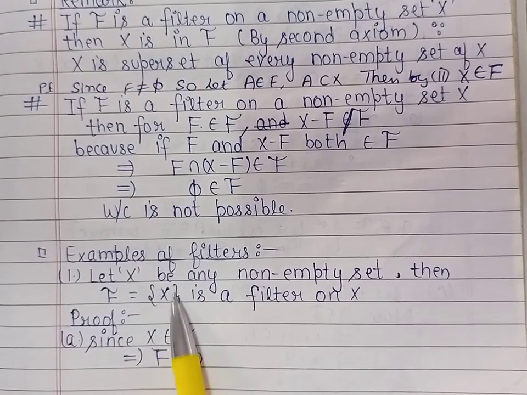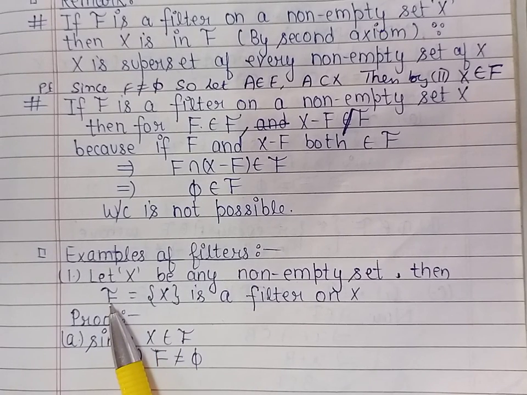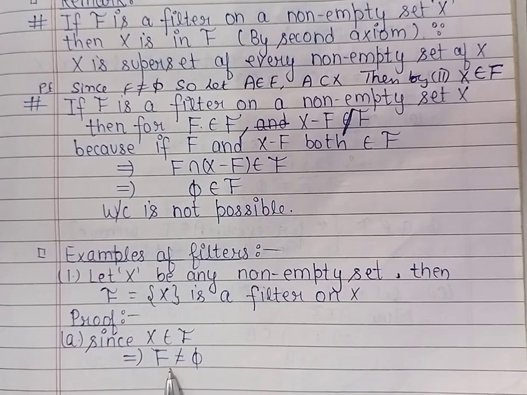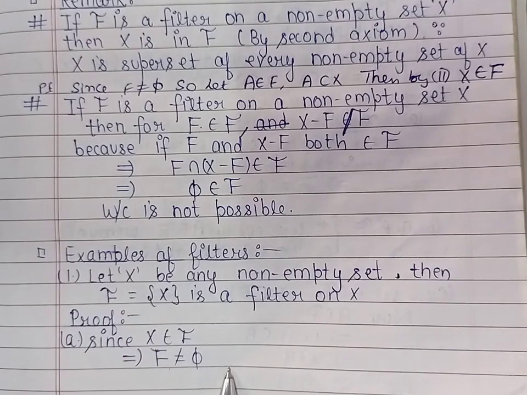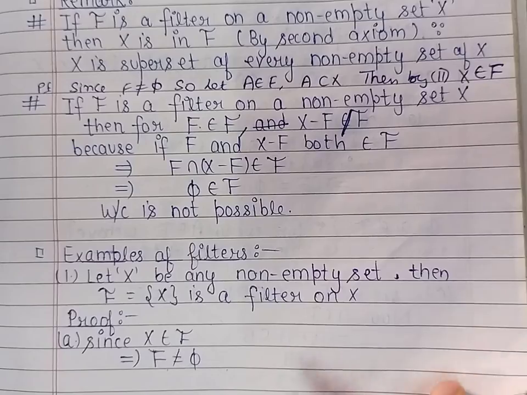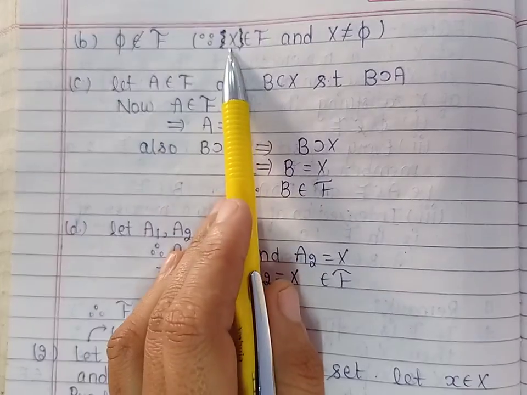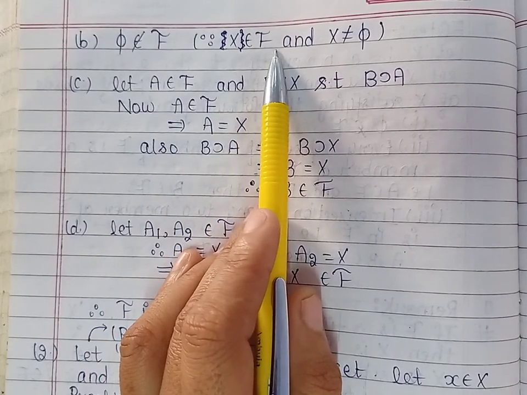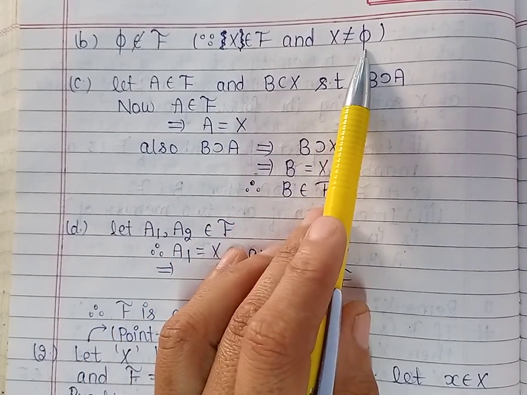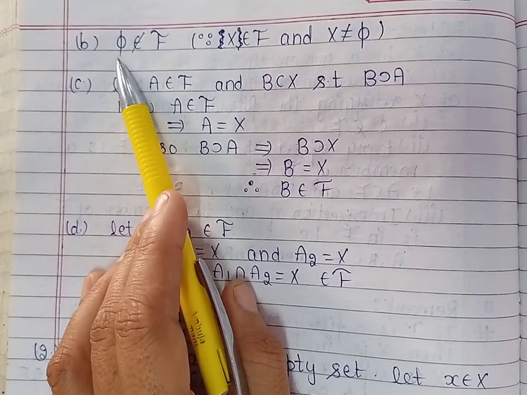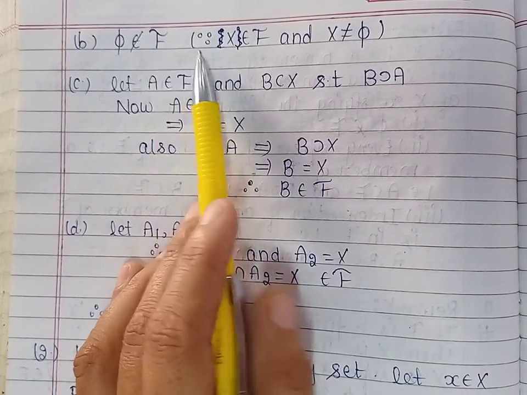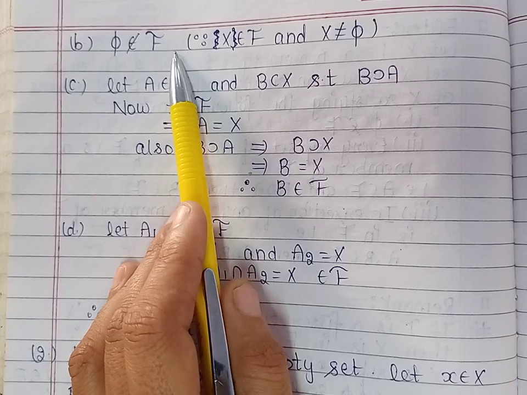Because X belongs to this collection, F is a non-empty collection. Next we show that no member of F is empty. Because X belongs to this collection F and X is non-empty, phi does not belong to the collection F.